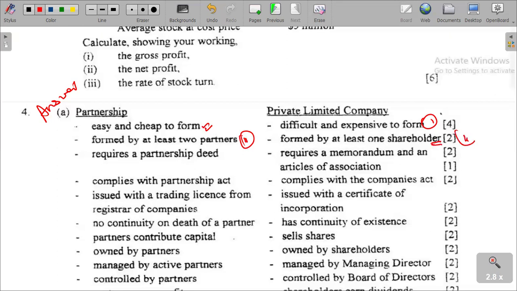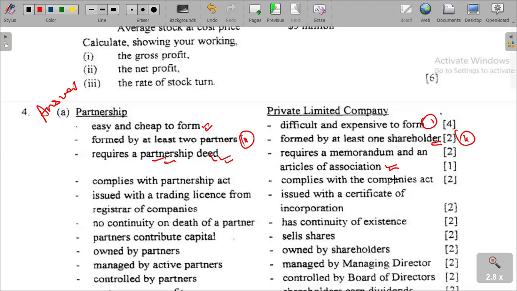One person can start his business, and then it is running as a PTY, a private limited company. A partnership requires a partnership deed. It requires a partnership deed. A private limited company requires a memorandum and articles of association, which is different from that one.